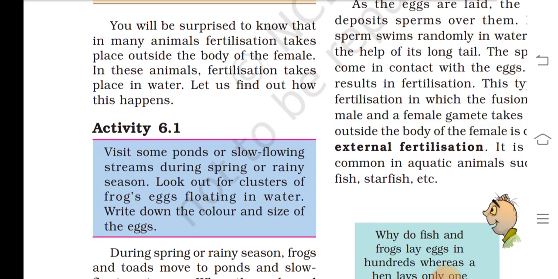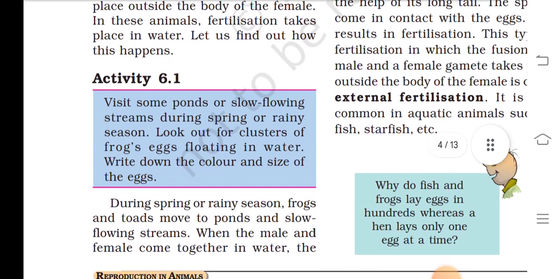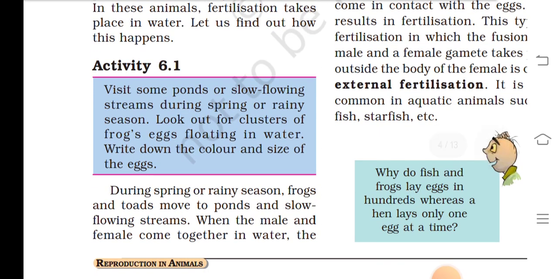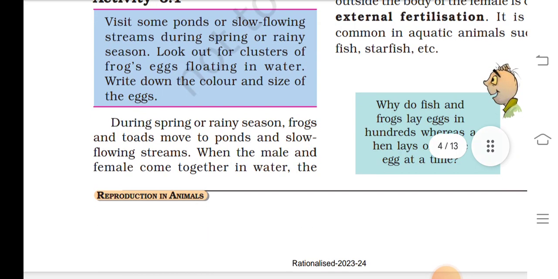You will be surprised to know that in many animals fertilization takes place outside the body of the female. In these animals, fertilization takes place in water. Let us find out how this happens. Visit some ponds and slow flowing streams during spring or rainy seasons. Look out for clusters of frog eggs floating in water. Write down the color and size of the eggs.